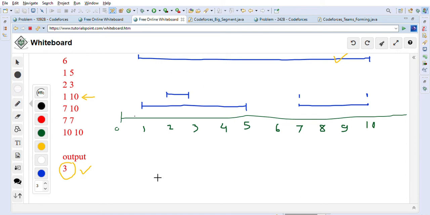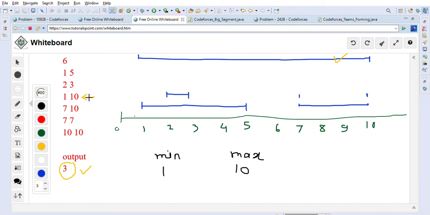So what we will do is we will go through each of these segments one by one, and we will keep capturing the minimum and maximum value that we have seen, right? So minimum value we will capture and maximum value we will capture. As you can see, in all these segments the minimum value is 1, so we will get 1 as the minimum value once we go through all these segments, and maximum value we will get as 10, right?